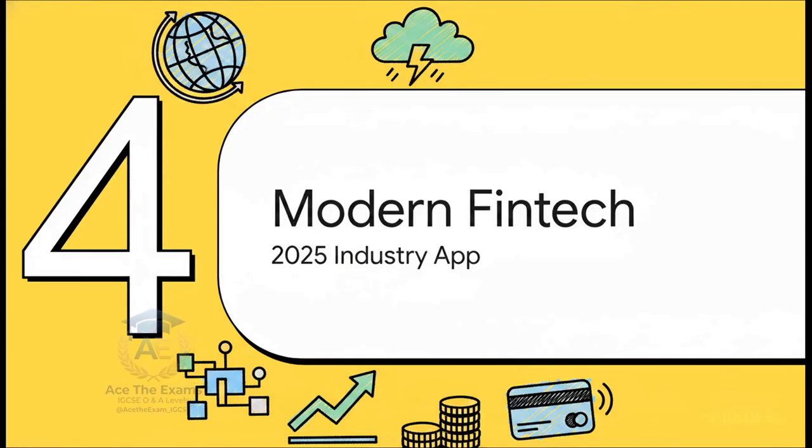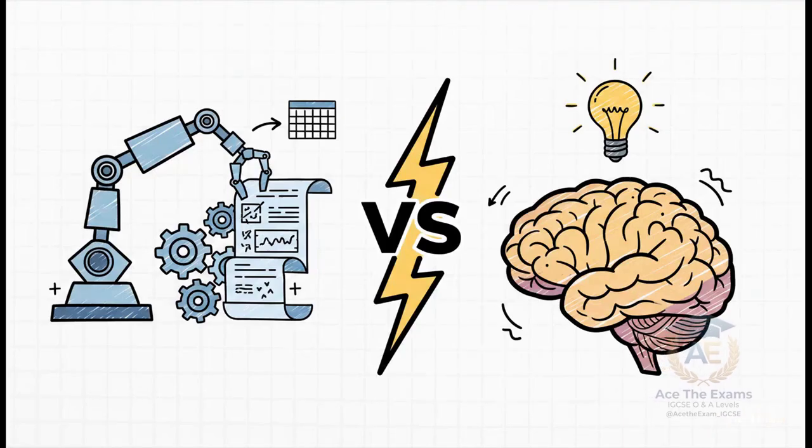All right, Section 4, Modern FinTech in the Real World, the 2025 Industry Application. Okay, this is a vital industry application, pulled straight from the current research directive. Today, AI-driven accounting software, like Xero, handles the procedural flow effortlessly. It automates the T accounts, it balances the books, and it generates beautiful financial statements in milliseconds.